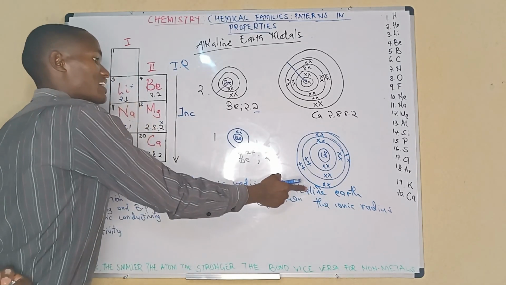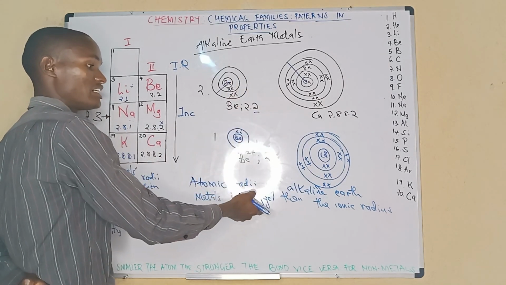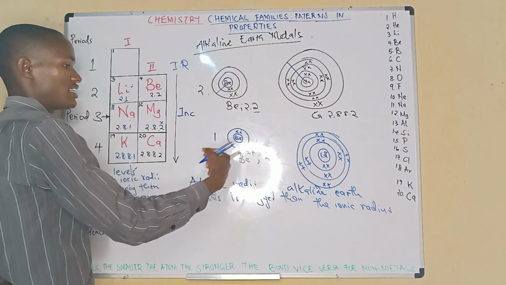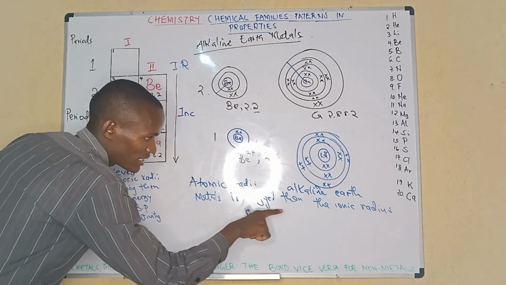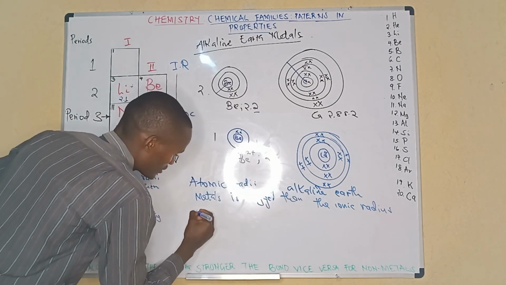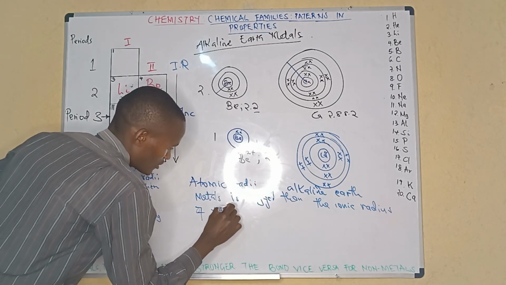The atomic radii of alkaline earth metals is always bigger than the ionic radius of their ions.